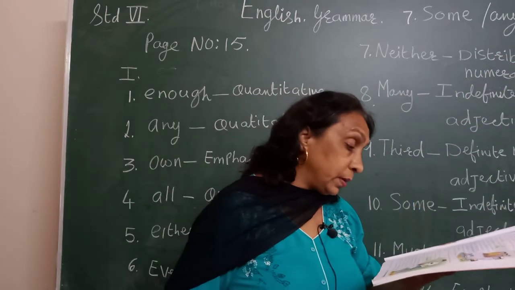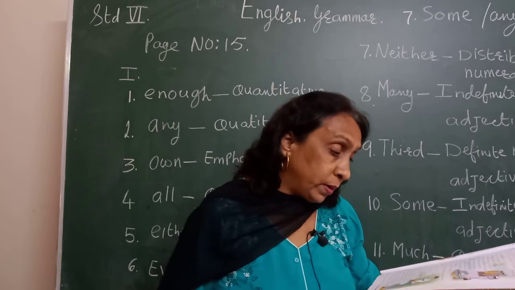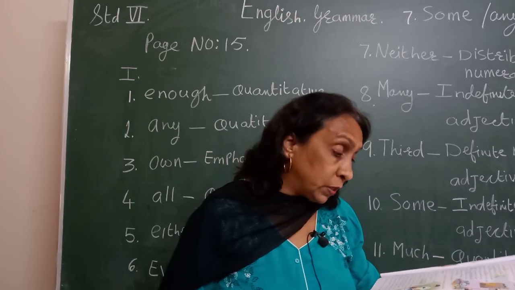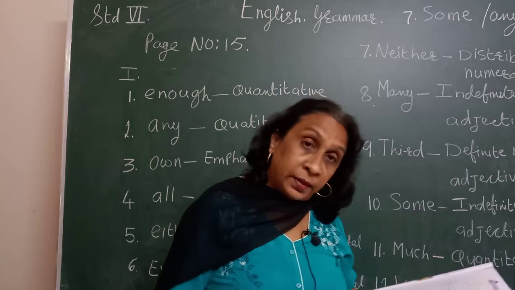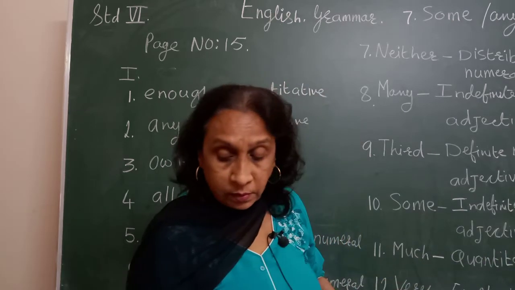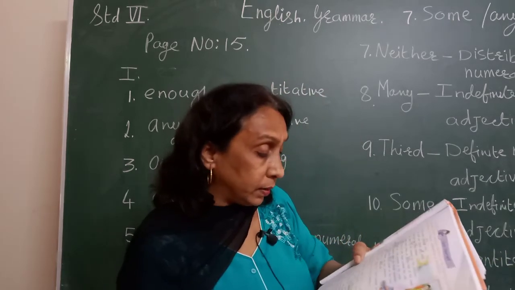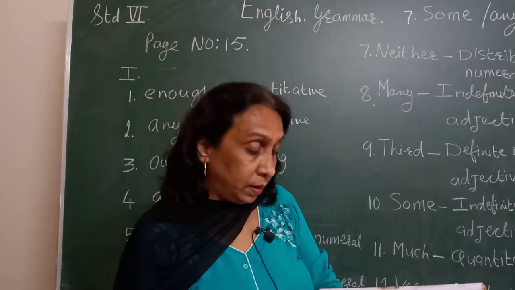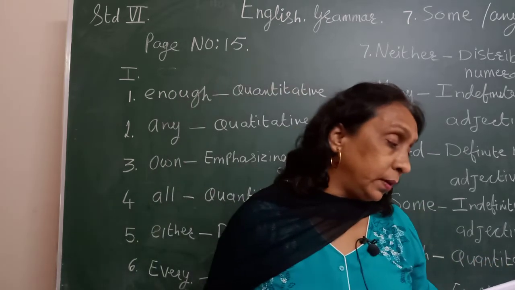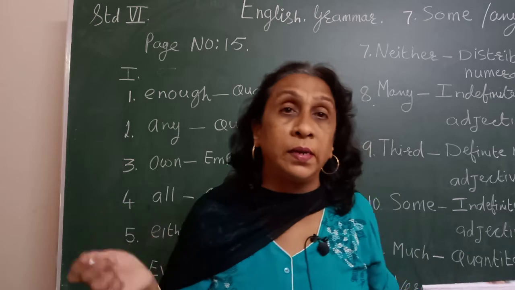Here also same it is. Dash of the two boys was fined. Neither, or you can write either also. N-E-I-T-H-E-R, neither, oblique either, E-I-T-H-E-R.